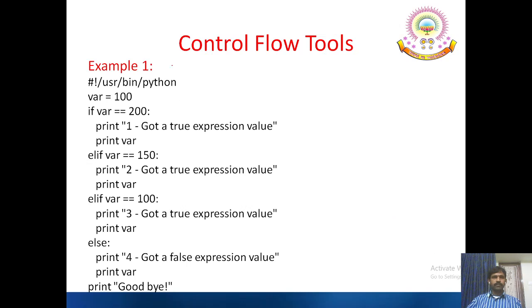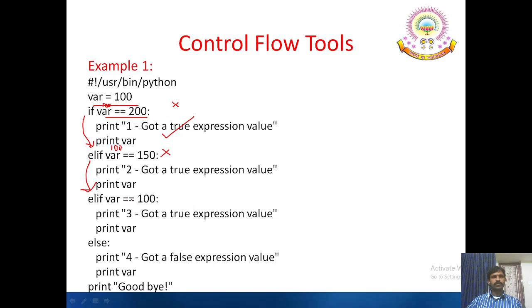Example, var is a variable that is assigned 100. If var equal to 200, we display the value of var. See, initially here 100 is compared, 100 equal to 200 is false, so it moves to the second case. Here also var is having 100, equal to 150, false, so it comes to the next case.